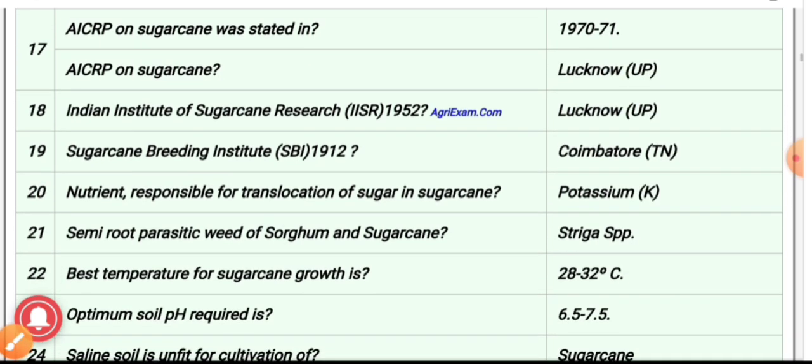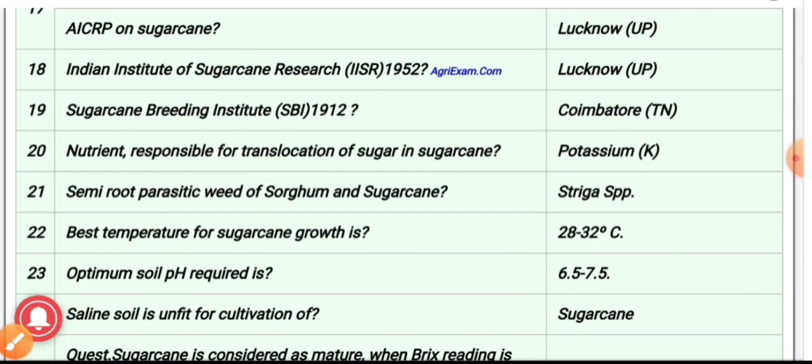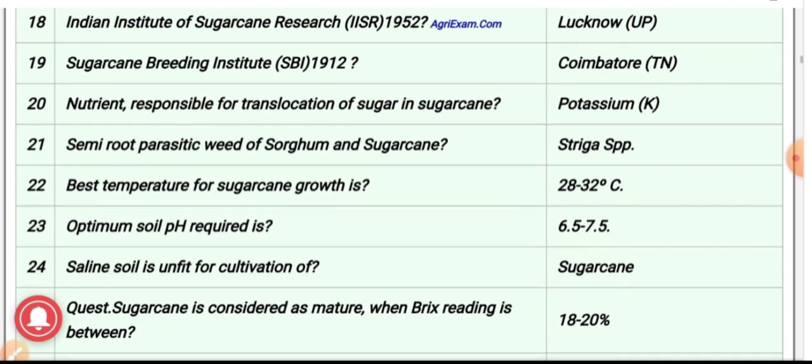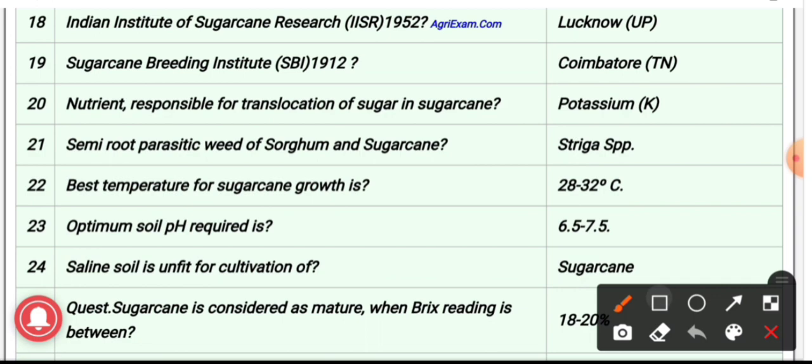The Indian Institute of Sugarcane Research is located in Lucknow, Uttar Pradesh. Sugarcane Breeding Institute, that is SBI, was established in Coimbatore in 1920.